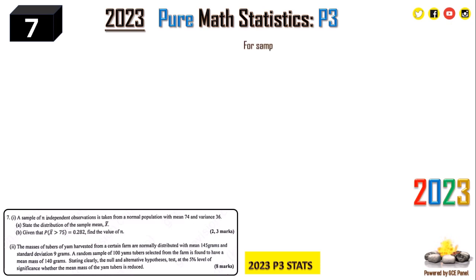So the first part of the question reads, a sample of n independent observations is taken from a normal population with mean 74 and variance 36. State the distribution of the sample mean x bar.